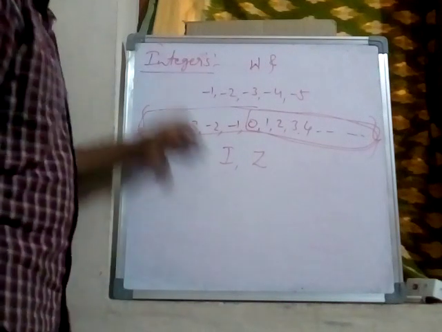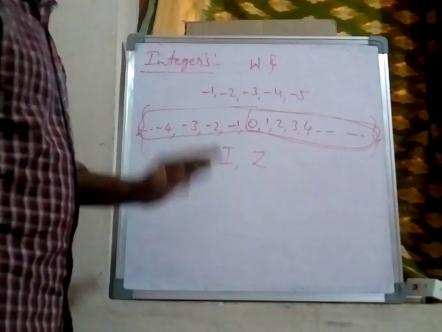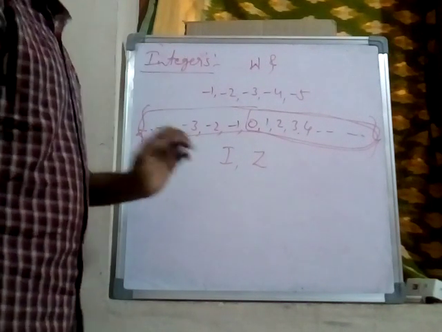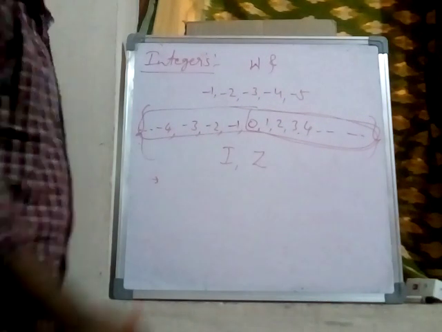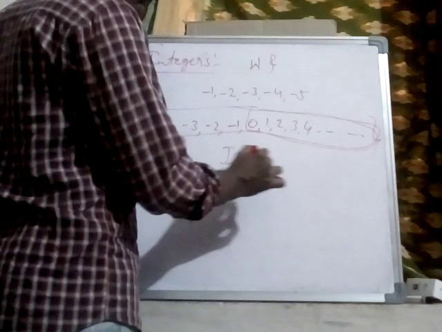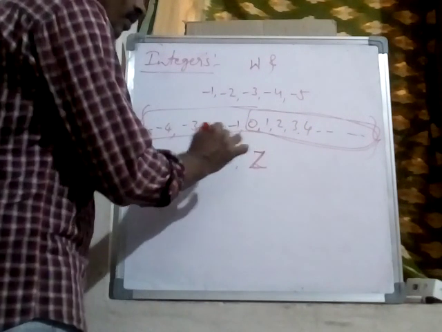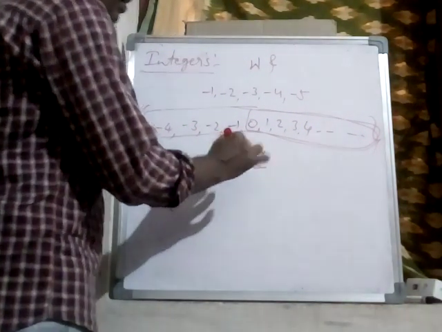Okay. So I, starting letter is I. Z means Zahlen, the word Zahlen. What is the meaning of Zahlen? To count. So that's why Zahlen starting letter is Z. So that's why integers are denoted by I or Z.